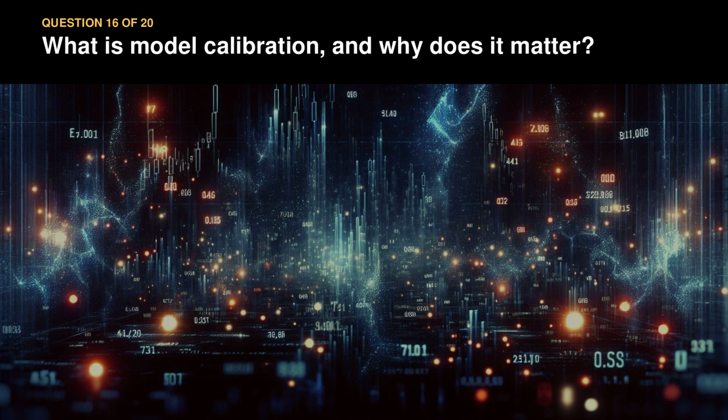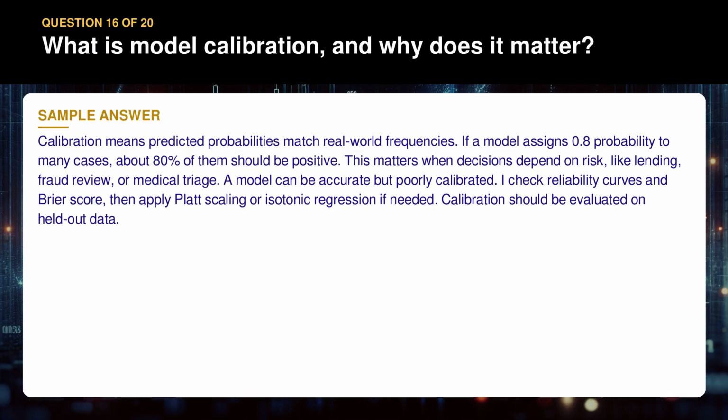Question 16. What is model calibration and why does it matter? Calibration means predicted probabilities match real-world frequencies. If a model assigns 0.8 probability to many cases, about 80% of them should be positive. This matters when decisions depend on risk, like lending, fraud review, or medical triage. A model can be accurate but poorly calibrated.